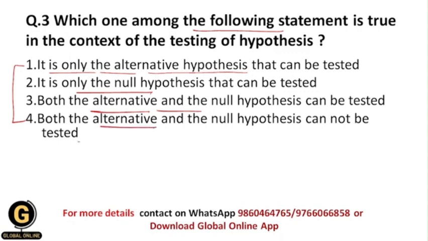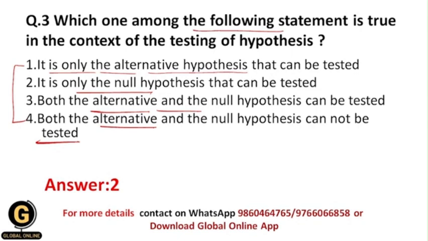So students, we formulate hypothesis so that we can test it. Okay, and that's why there is a rule that we need to test the hypothesis in any kind of research process, and here we only test the null hypothesis. Because whenever we accept the null hypothesis, in that case we are going to reject the alternative hypothesis, and whenever we reject the null hypothesis, then in that case we are going to accept the alternative hypothesis, and that's why there is a need to test only one hypothesis, which is the null hypothesis.